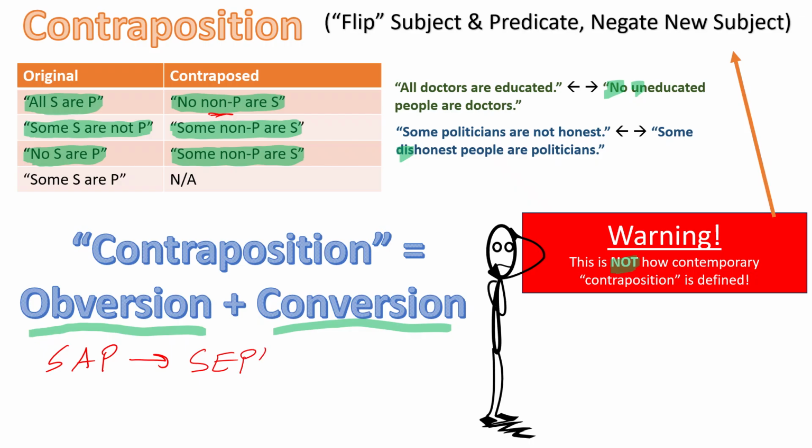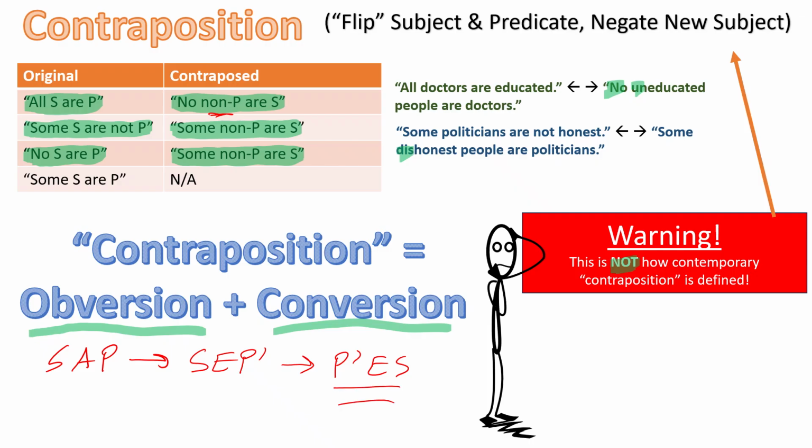And then if we convert that, we're going to flip the subject and the predicate, and we can do that legitimately with a universal negative proposition. So we get P-complement E S. In other words, no non-P are S. So we've engaged in obversion and then conversion, and we have our contraposed proposition.